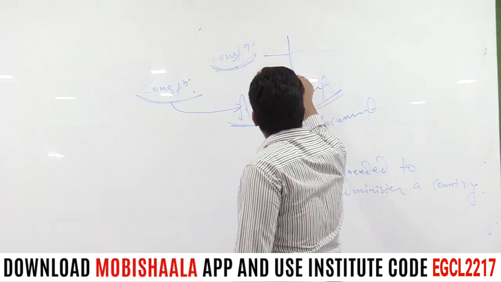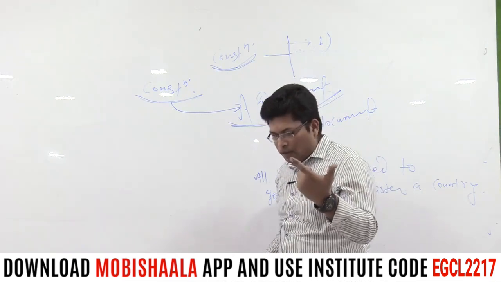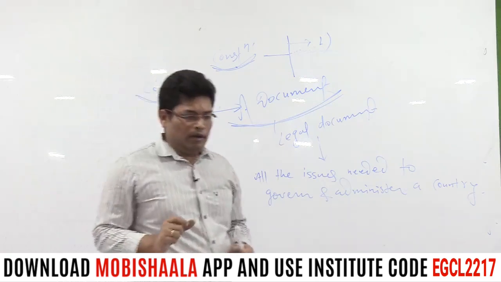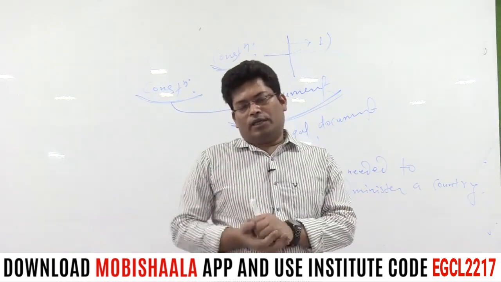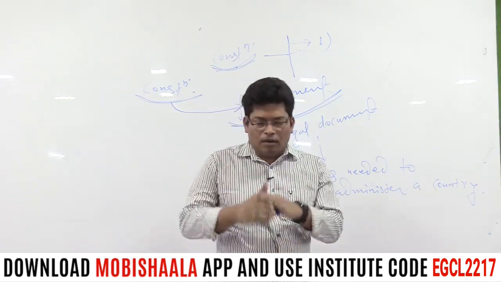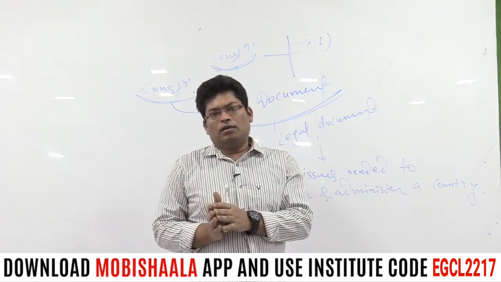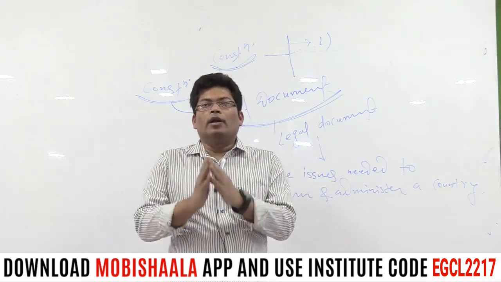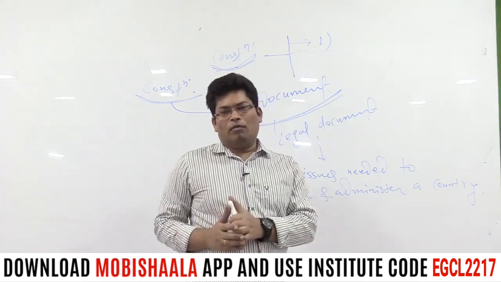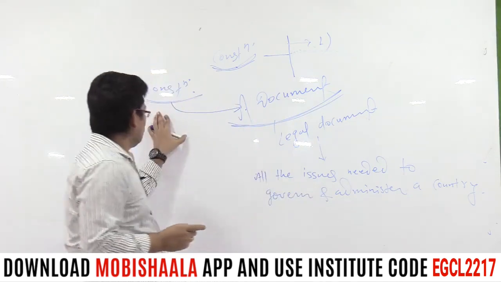Put down point number 1: it's a legally approved document or legally sanctified document comprising the basic governing principles of the state, the basic governing principles of a country. Is it okay? This is all about the first and foremost thing related to the term constitution.